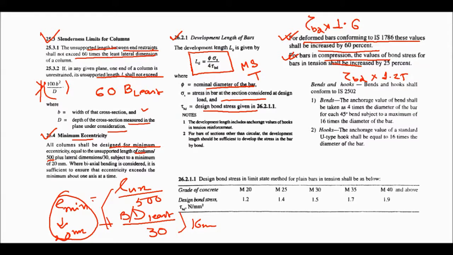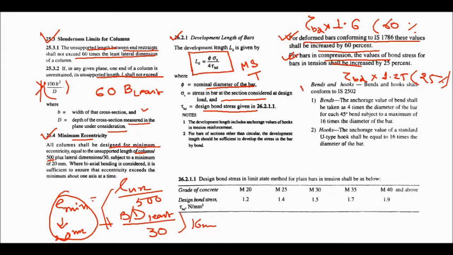So it is increased by 60% for deformed bars, and by 25% for bars in compression. This is important. They ask questions like this.